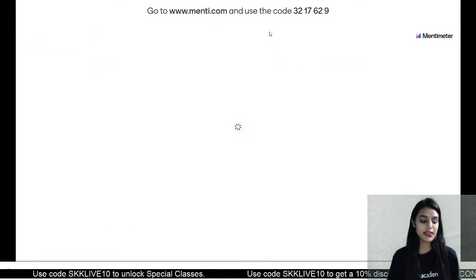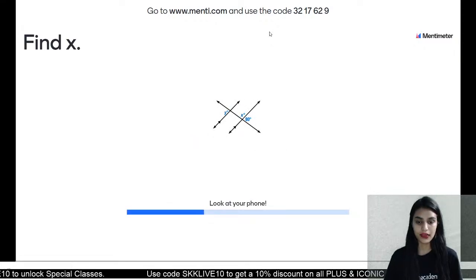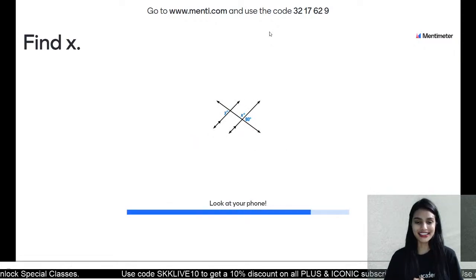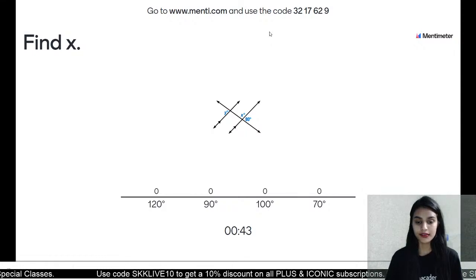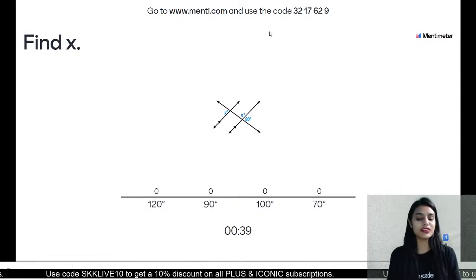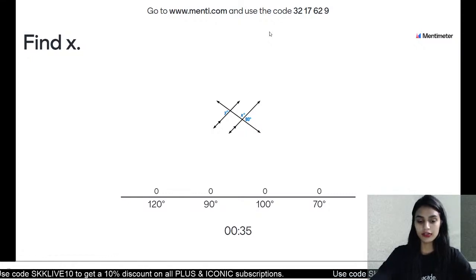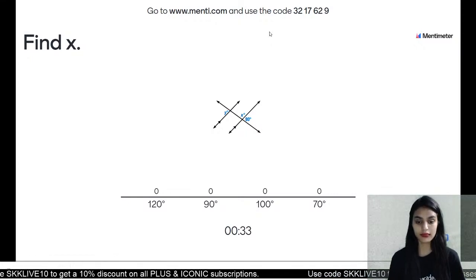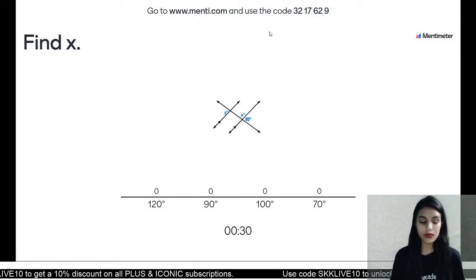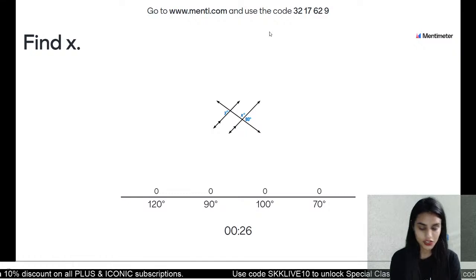Okay, last question is here. You have to find the value of x. Find the value of x. Easiest question in the whole universe. All the best class. Now this question is going to give us the final result. Done Priyanshu? Great.